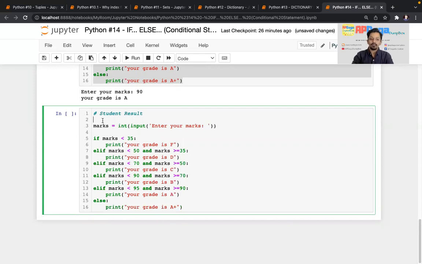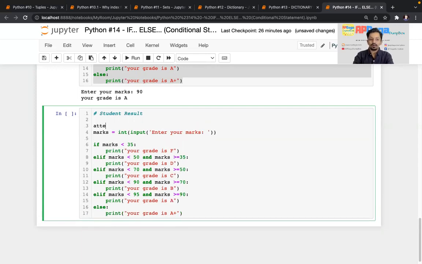So I'll add that. I'm creating a new variable, attendance, int input, enter your attendance 0 to 100 in terms of percentage.